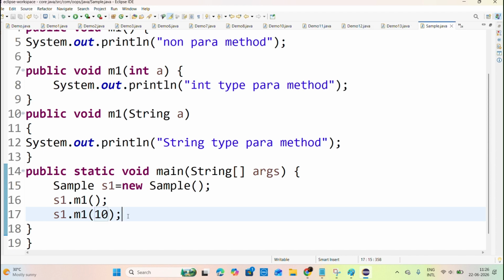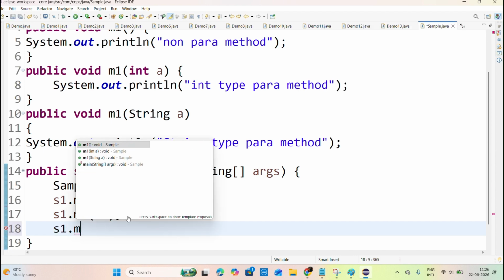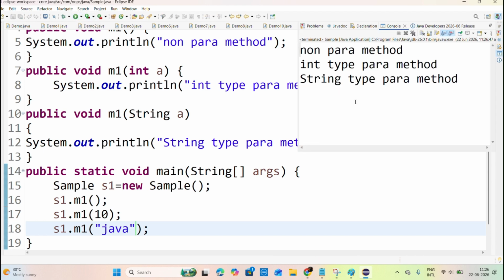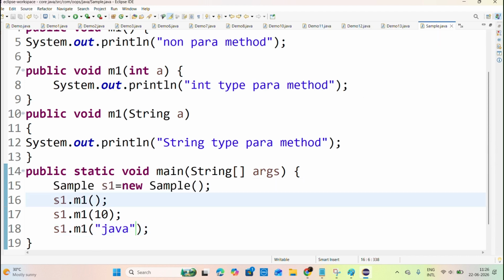The int type method. Now try to understand again. s1.m1 of string, and here I'm writing Java. It is the same object, but we are calling the m1 method each time. First we get the non-parameterized one, then the int parameter, then the string type.